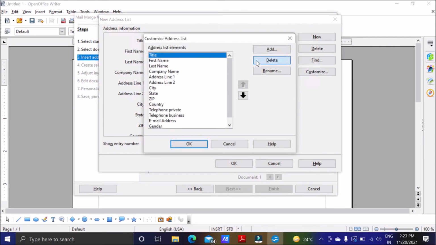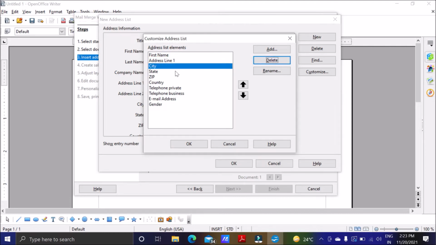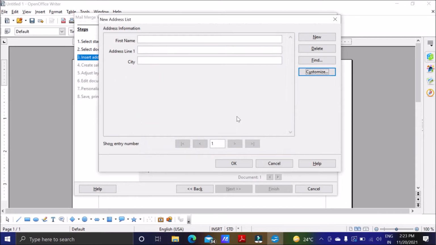Here title I don't want, I want first name only. Company name I don't want, address only one line I want, city I don't want, state, zip, country, telephone number, email address or gender. I want these things only: first name, address and city. So I will select OK from here.